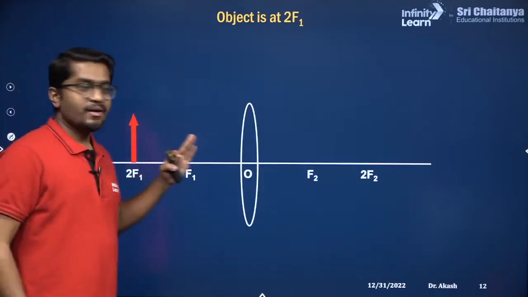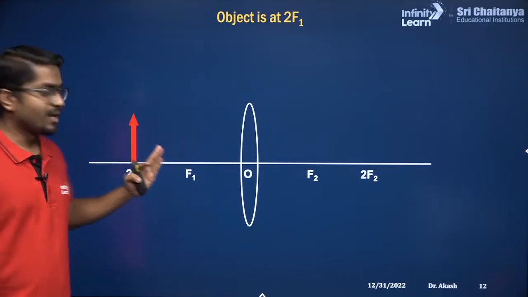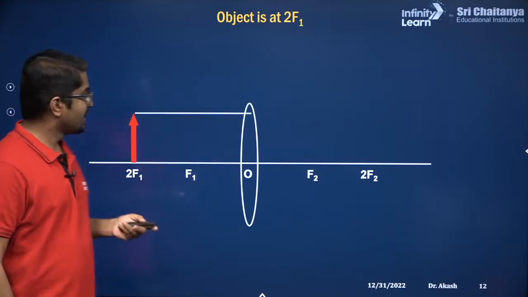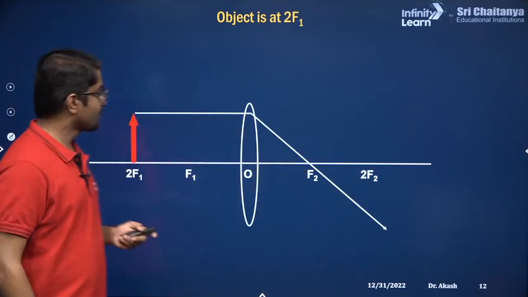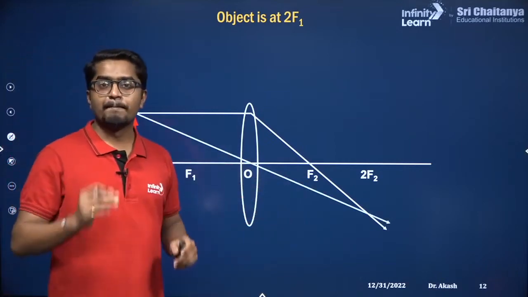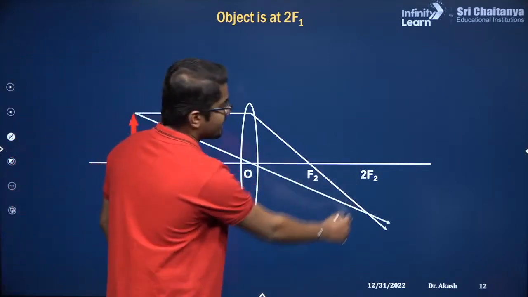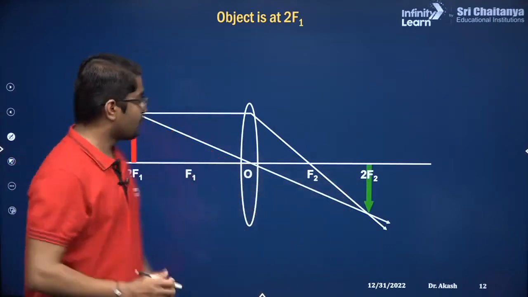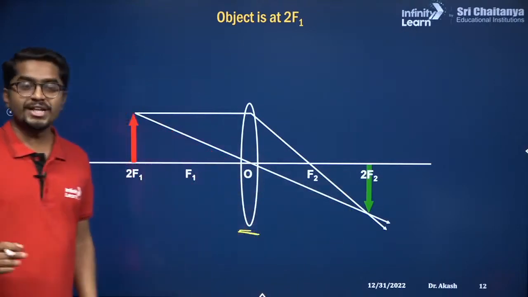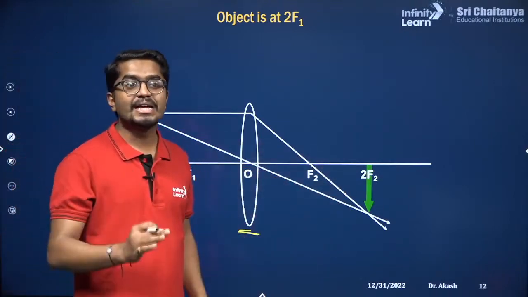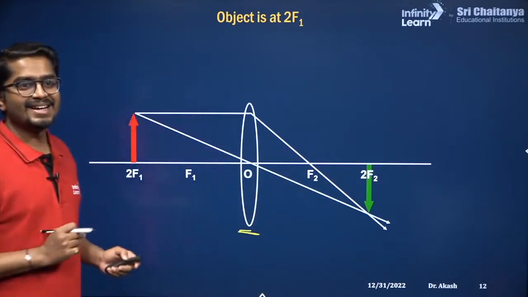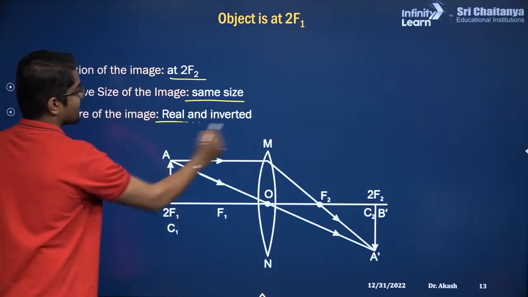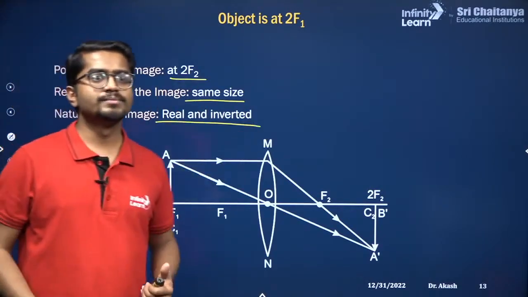So now I am bringing the object even closer. The object is at 2f1. So now the incident ray will pass through the focus. Another ray passes through the optical center, without any deviation. So this is the point where the image is going to form. What is this point? It is 2f2. So this is the only point for the convex lens for which object and image are of equal size. Correct, nice. Ranjit, great, congrats. So the image is formed at 2f2, it is the same size, real and inverted. समझ में आ रहा है सबको?